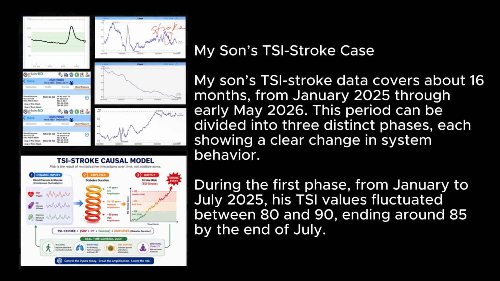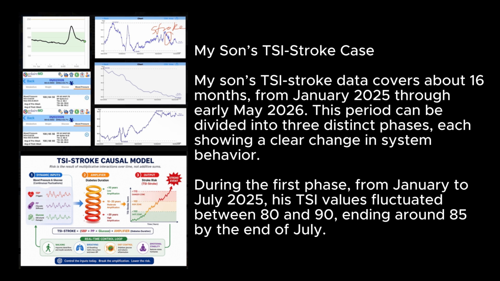My son's TSI stroke case. My son's TSI stroke data covers about 16 months, from January 2025 through early May 2026. This period can be divided into 3 distinct phases, each showing a clear change in system behavior.